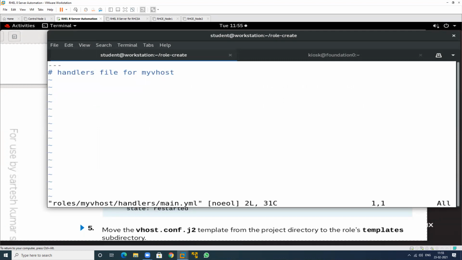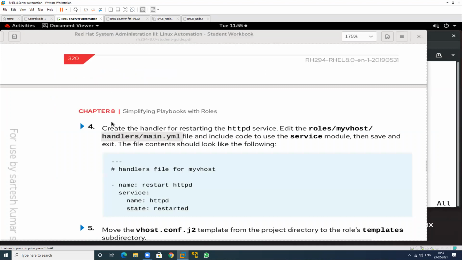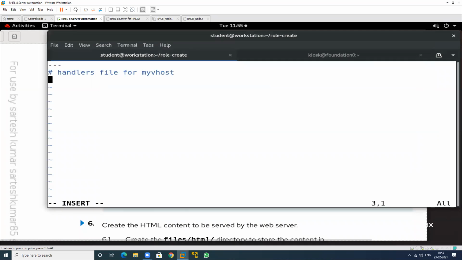So I will just write some lines here. These are my lines to restart the service. So just write this and maintain this. This is the service, this is the name, and this is the state.